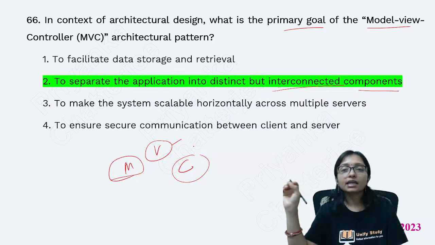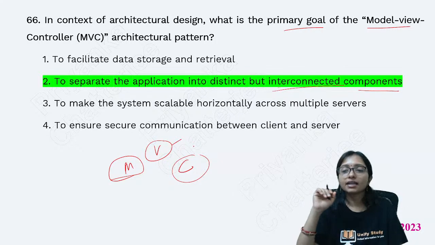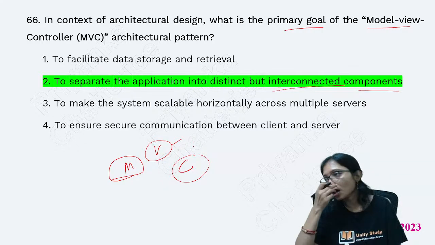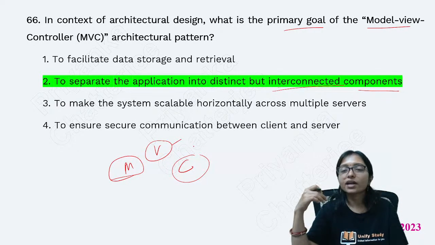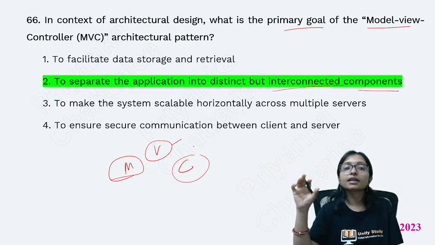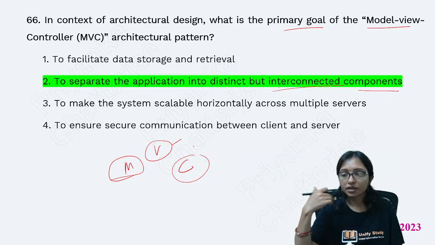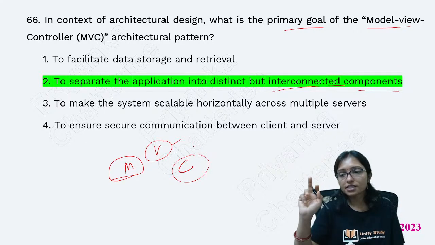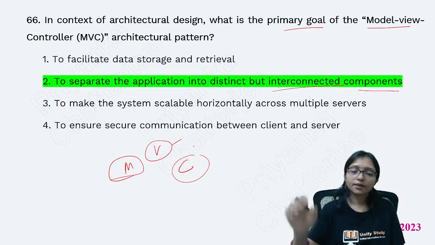So I am dividing into three parts so that we can handle it. Business model I will write somewhere, the database query somewhere, and all the UI related style sheets somewhere else, so that I can divide the components for use, but they are interconnected. Obviously they should be interconnected.